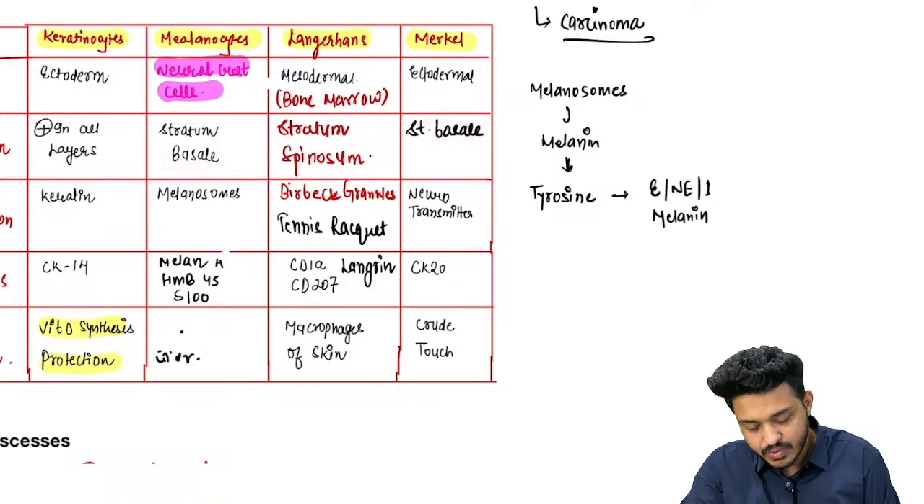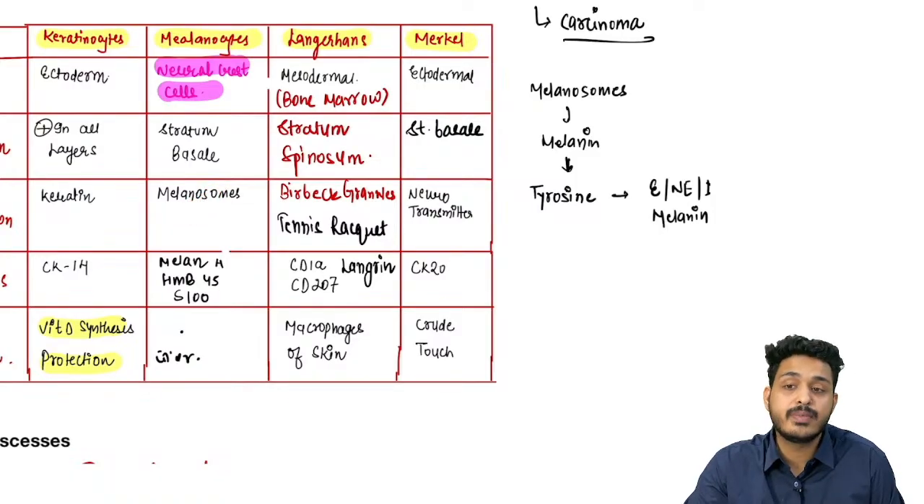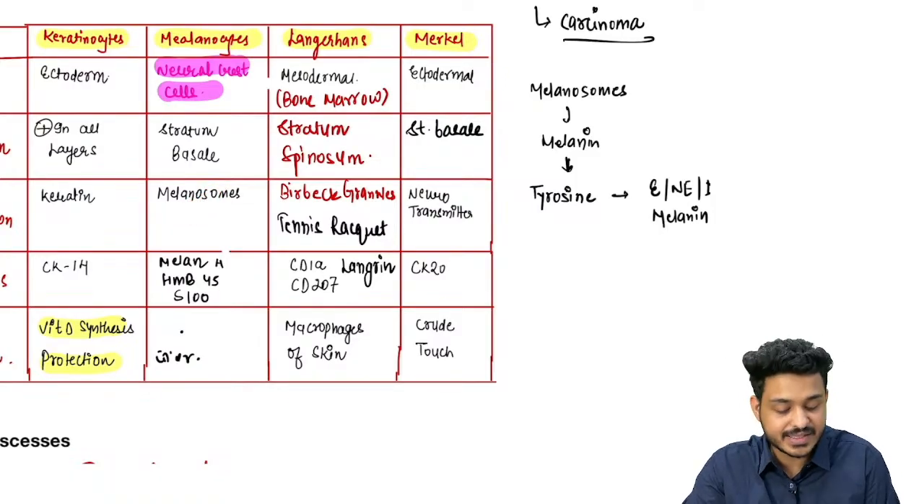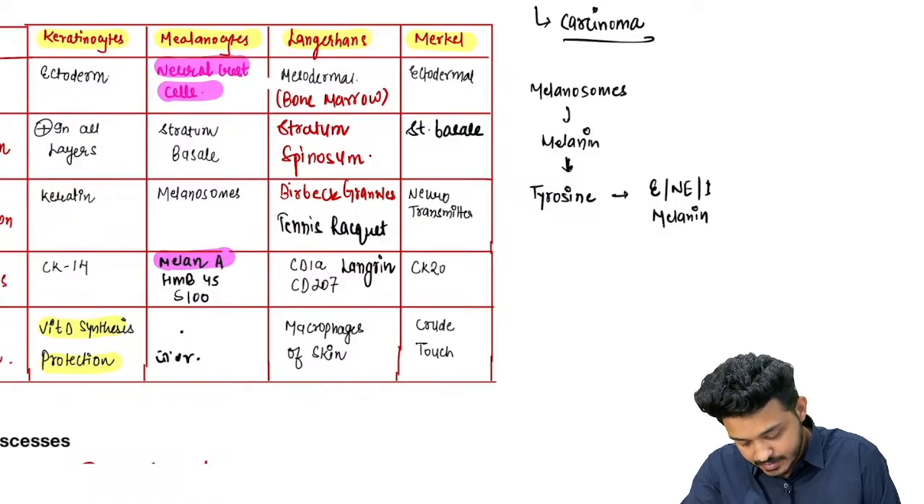They are going to secrete what? Melanosomes, and these melanosome markers have been asked previously in the NEET PG examination. What are the markers? These are going to be your Melan-A, right?